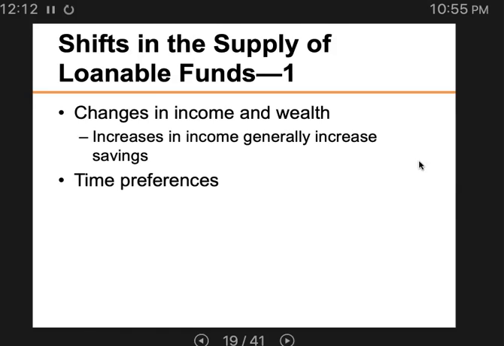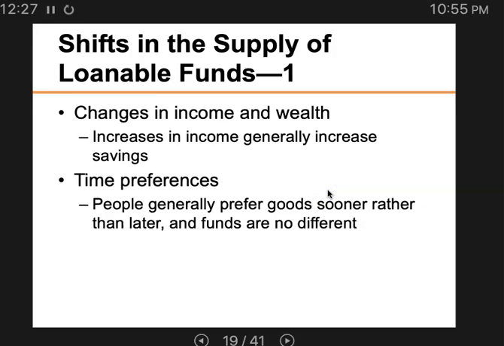The second factor is time preferences. When we talk about time preferences, it means, are you being patient? The greater the patience you have, the more you can wait. But generally, people prefer goods sooner rather than later, right?